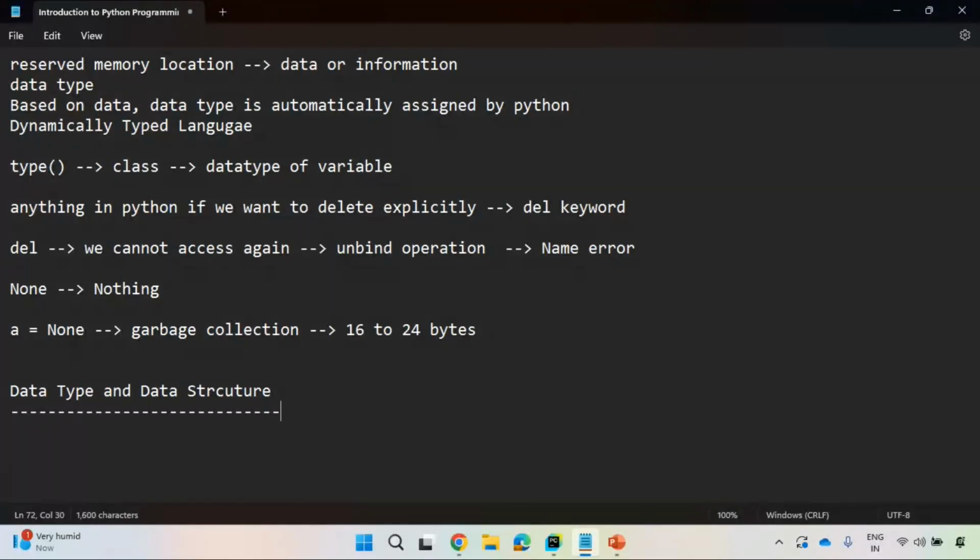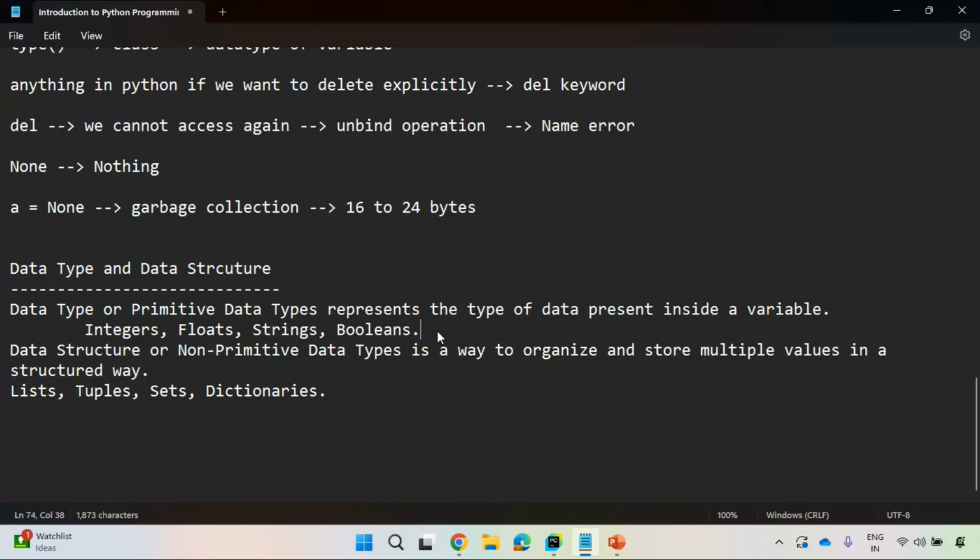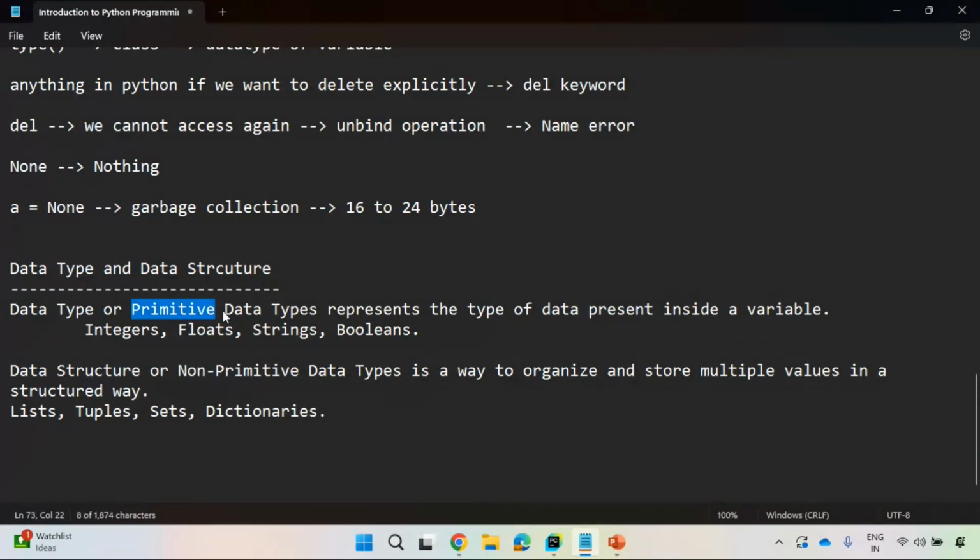Right? Let me show you definitions, and after that we'll see some images. When we talk about data types, they are also called primitive data types. There are two types of data types in any programming language. One is primitive data types and the other is non-primitive data types. Primitive data types, simply I can call data types, represent a type of data present inside a variable.